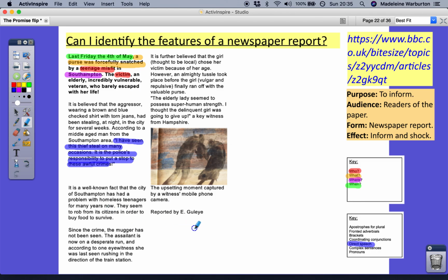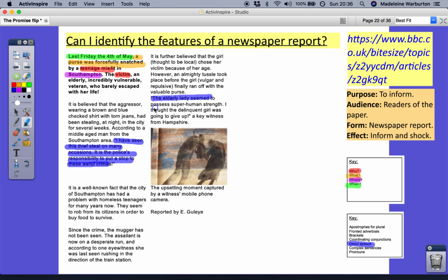Okay, I'll carry on. It is a well-known fact that the city of Southampton has had a problem with homeless teenagers for many years now. They seem to rob from its citizens in order to buy food to survive. Since the crime, the mugger has not been seen. The assailant is now on a desperate run, and according to one eyewitness, she was last seen rushing in the direction of the train station. It is further believed that the girl, thought to be local, chose her victim because of her age. However, an almighty tussle took place before the girl, vulgar and repulsive, finally ran off with the valuable purse. "The elderly lady seemed to possess superhuman strength. I thought the delinquent was going to give up." A key witness from Hampshire.